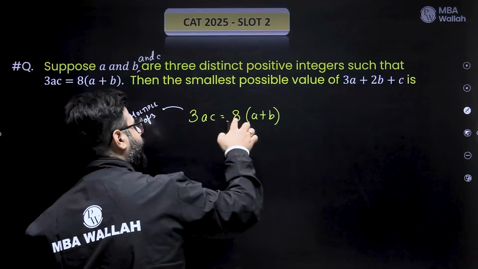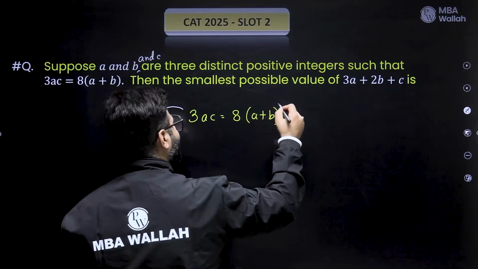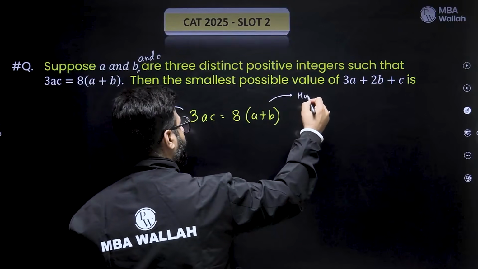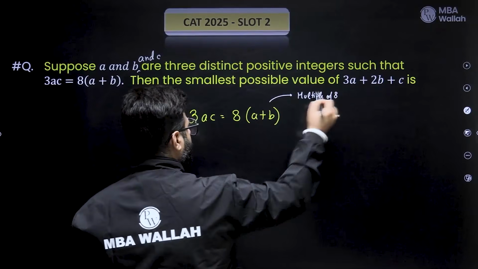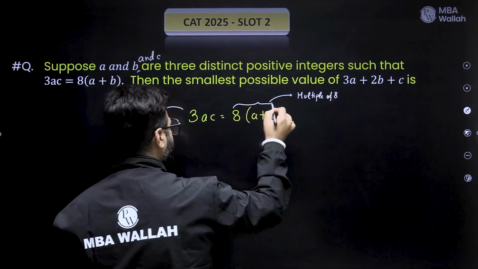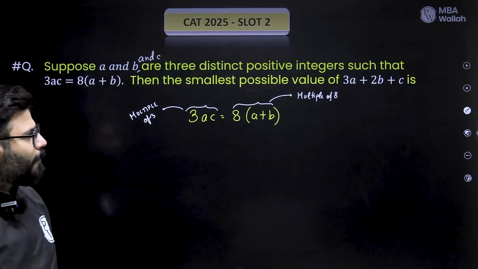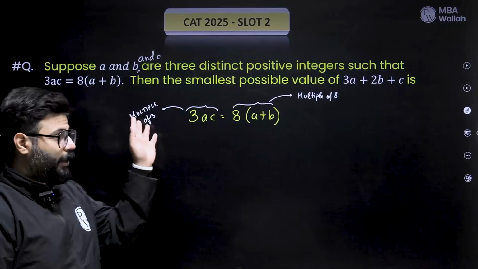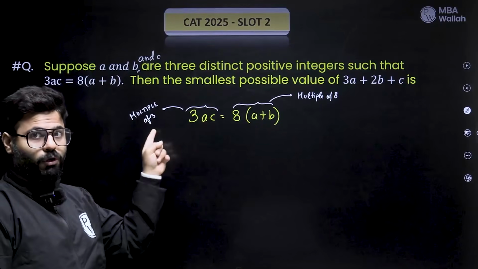Similarly, this is 8 into the sum of two integers. So that means 8 into an integer. So can I say that the right hand side is a multiple of 8? Yes or no? So this entire side is a multiple of 8. This entire side is a multiple of 3. Yes or no? How can you make them equal? This side has a 3 but needs an 8 because the equality stands, and this side has an 8, so this also should have a 3.